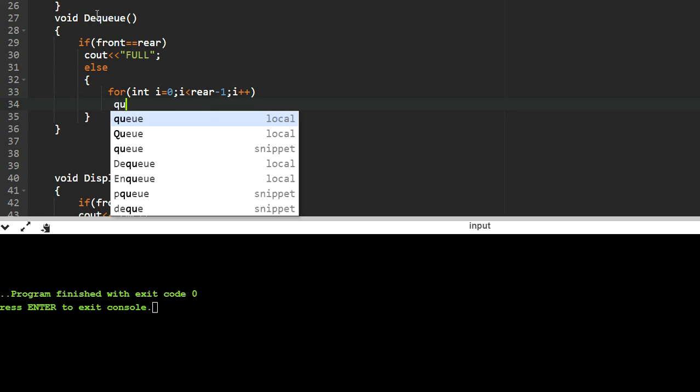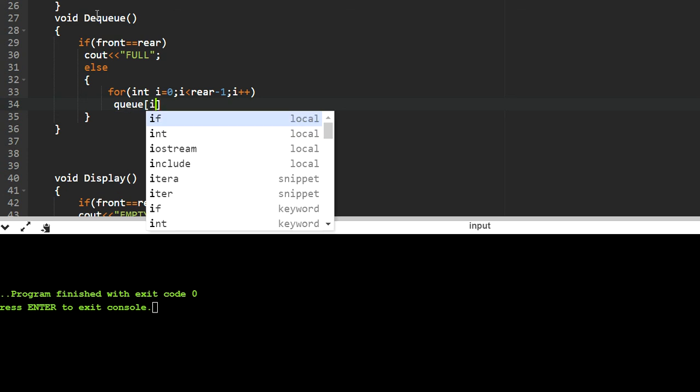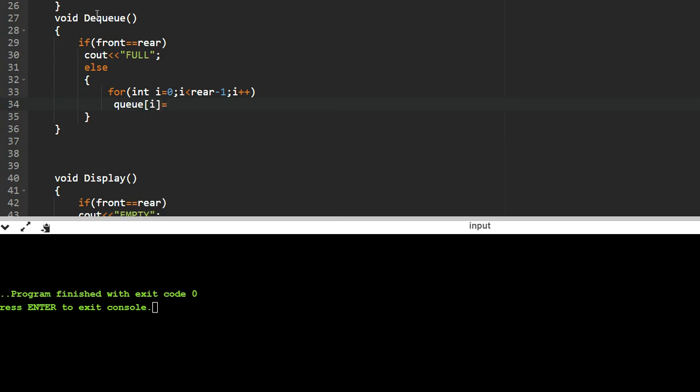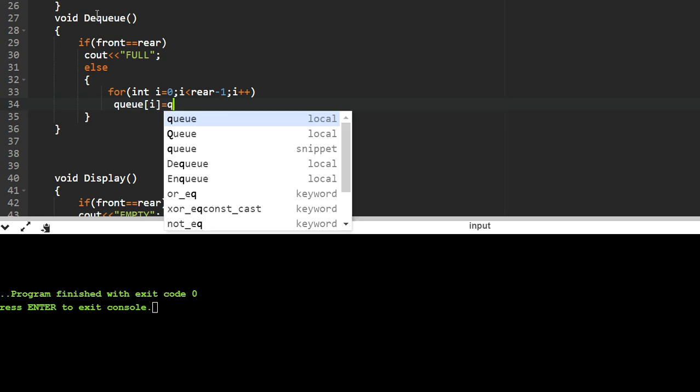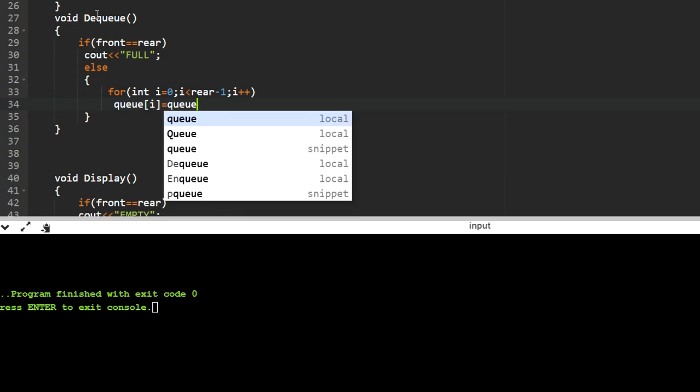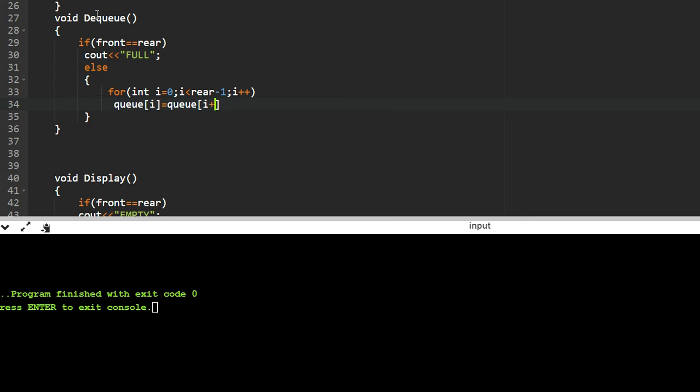What we are doing is q of i equals q of i plus 1. That's why we have done rear minus 1, because it would go out of capacity otherwise, since we are doing i plus 1 here.